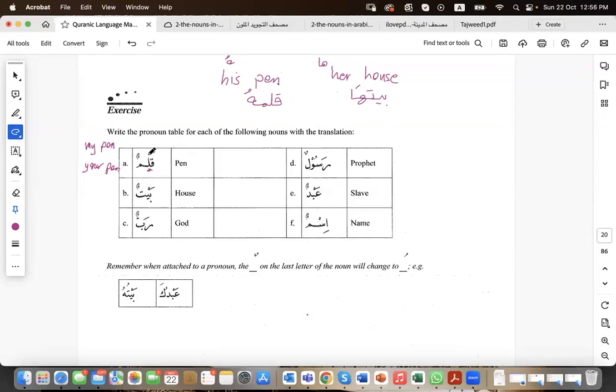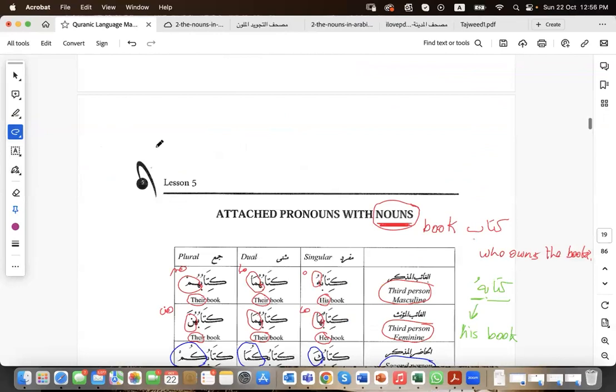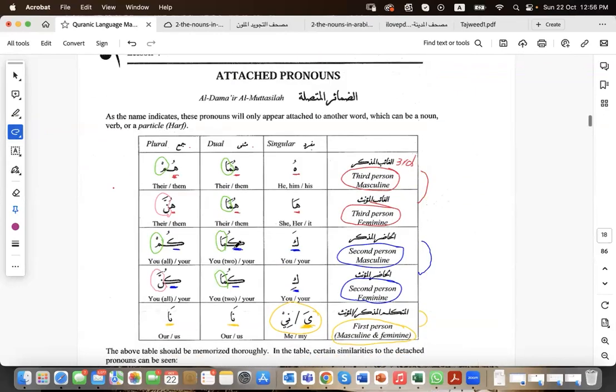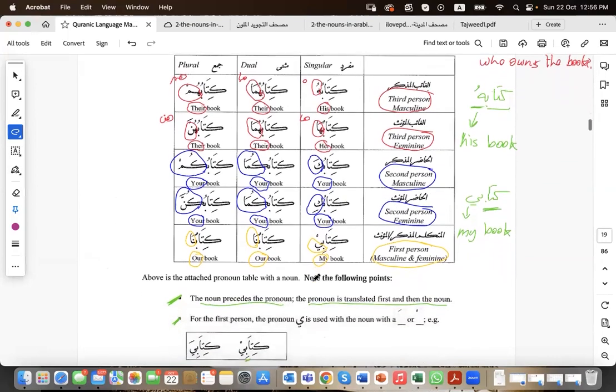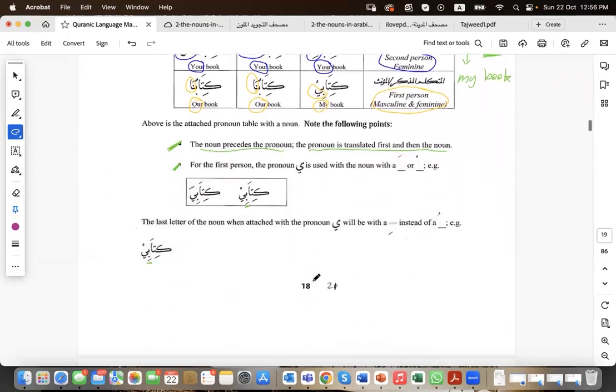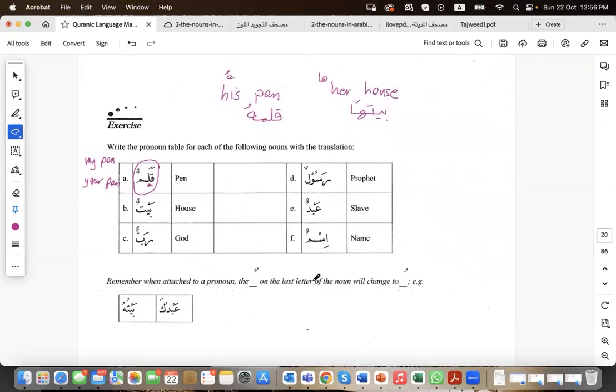If I were you guys, I would use every word with all the pronouns. Put each word in this table, make this table like kitab, but without these words, and put قلمه, قلمهما, قلمهم, and so on. And you can send me this. I'll be more than happy to have a look at this and reply back, inshallah, with some feedback. So consider what we're doing as some examples, but you need to do the rest, the whole table for every word here. So we have done qalam, we have done bayt.